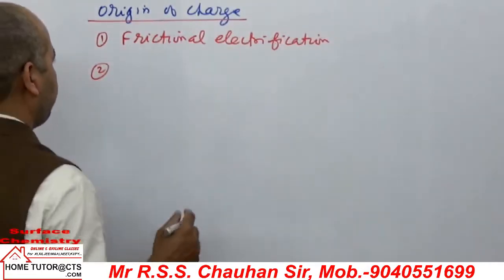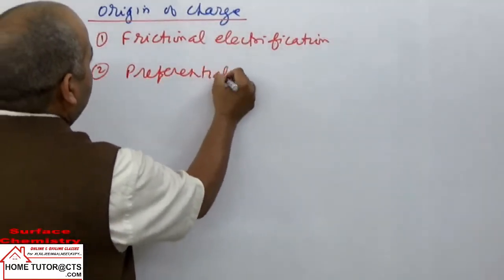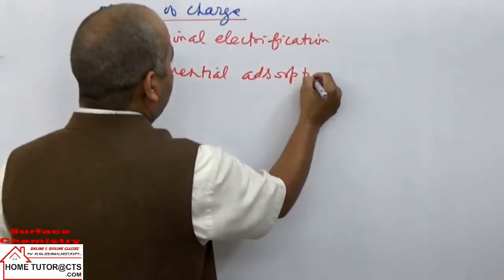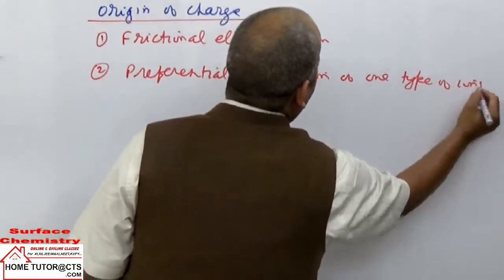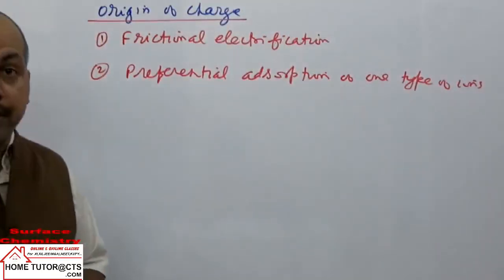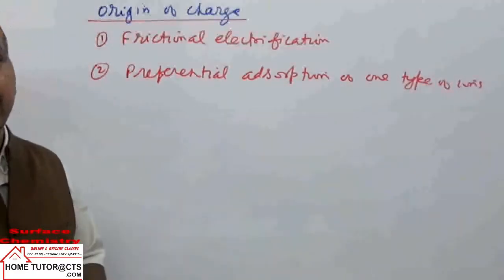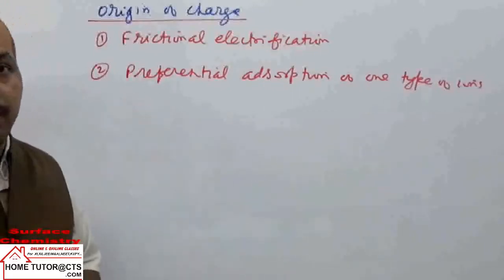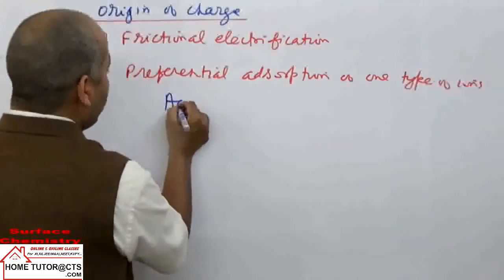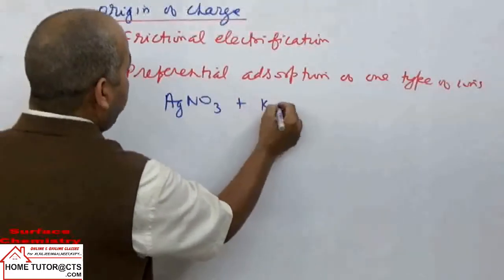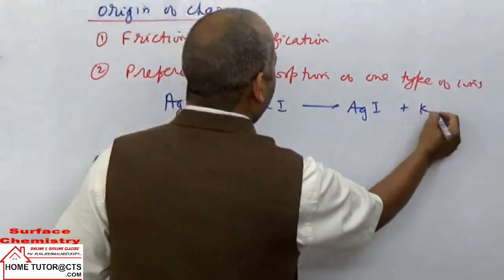Next, we take preferential adsorption of one type of ions. See, during the chemical method of preparation of sols, one of the ions can be adsorbed preferentially by the dispersed phase particles. For example, during preparation of the sol of AgI by reaction of AgNO3 plus potassium iodide, they form the sol of AgI plus KNO3.